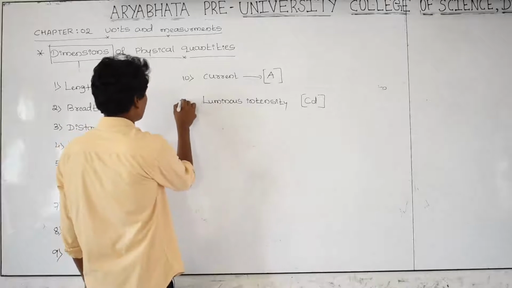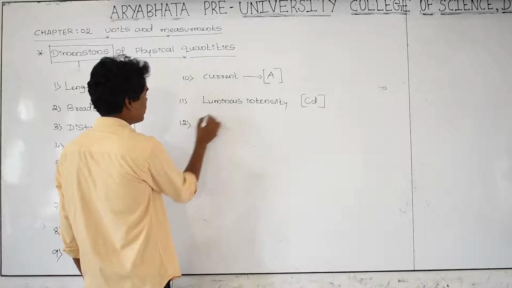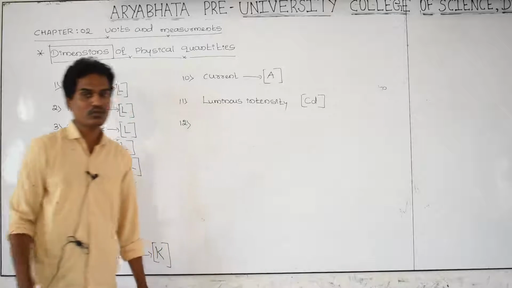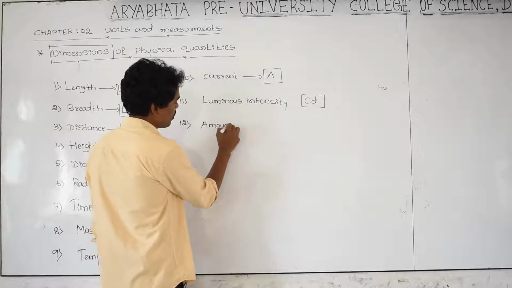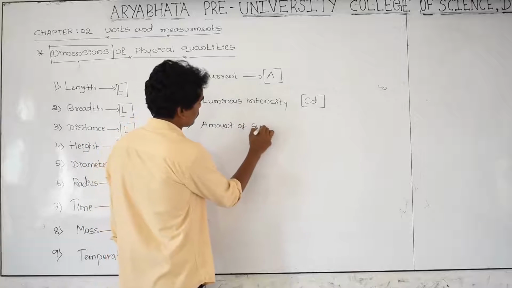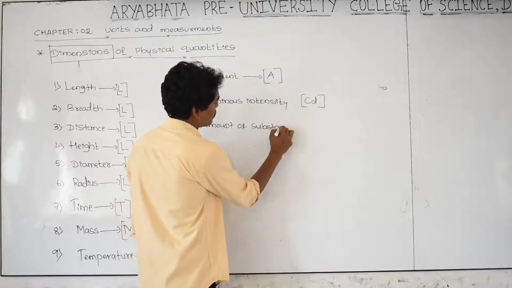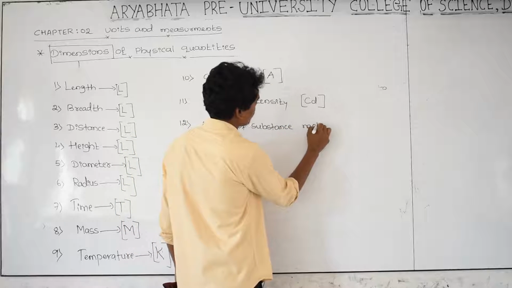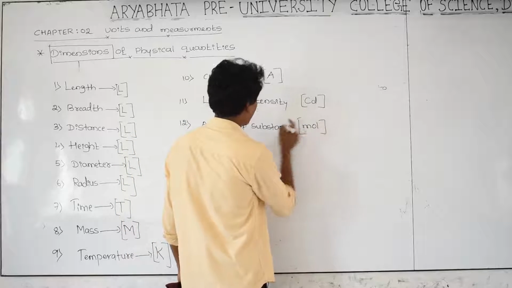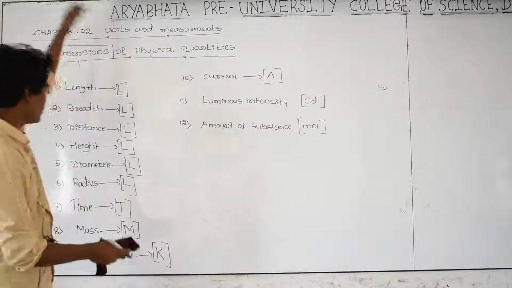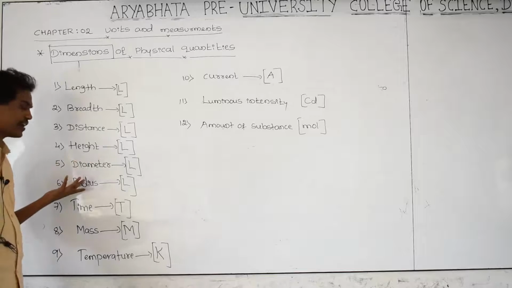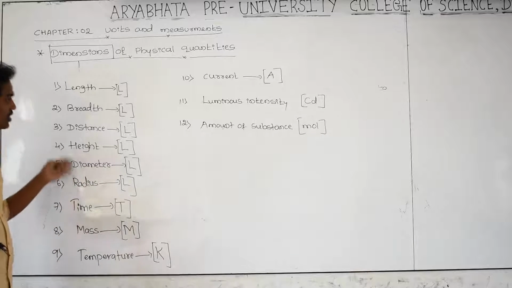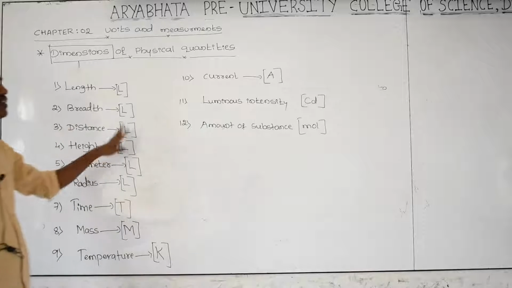And next one, that is 12, luminous intensity. And next, amount of substance. That is mole. Mole is its SI unit. It is the dimension of amount of substance. Like this, these are all dimensions of length, breadth, distance, height, whatever it is. These are basically the dimensions of all the physical quantities.